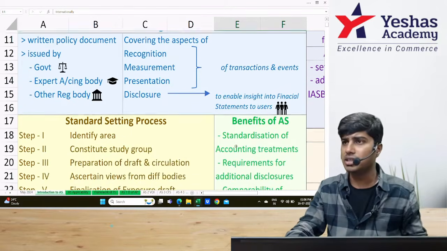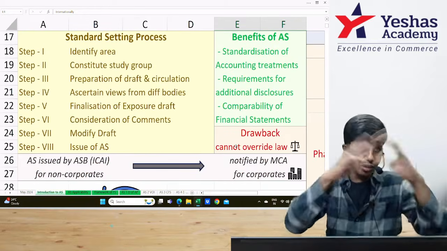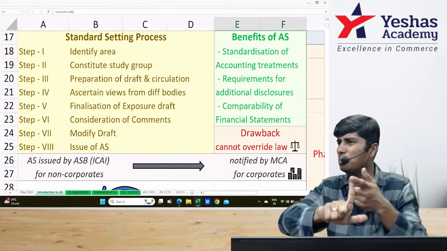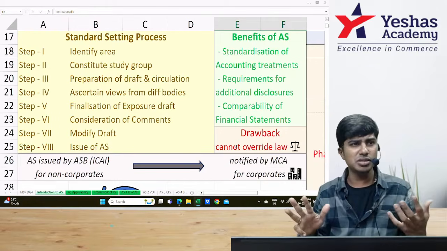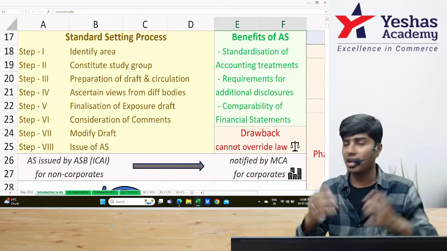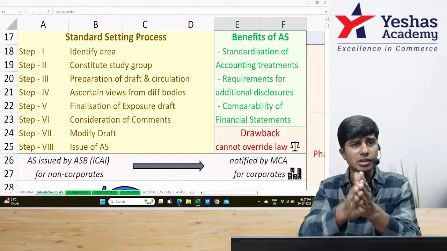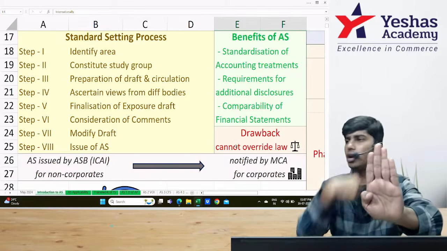Why do we issue accounting standards? We issue accounting standards because globally, even in a national way, people don't have standardization, people don't have uniformity, no comparison, no reliability. So these are the problems that people will face in preparation of accounting. Everyone follows different accounting policies. To bring them all to one place, there is one reporting standard issued which says this you also follow, I will also follow.